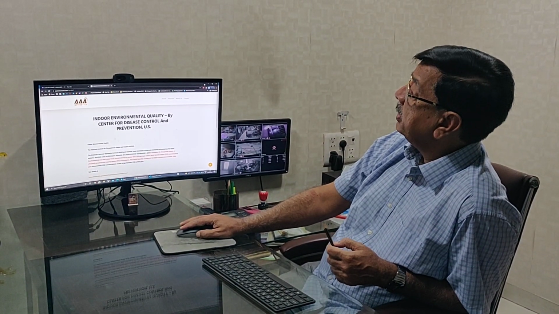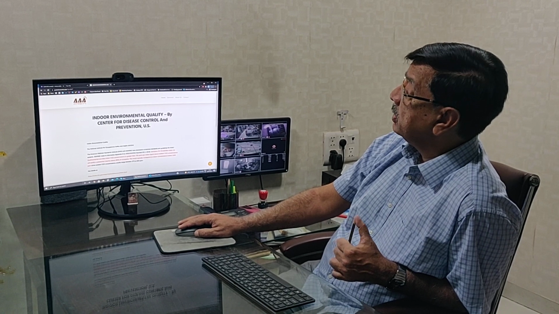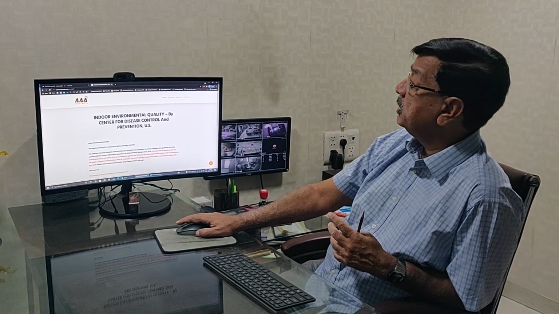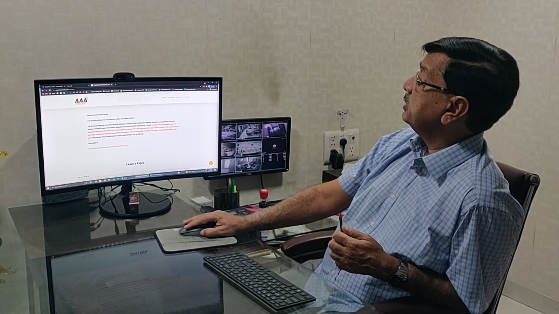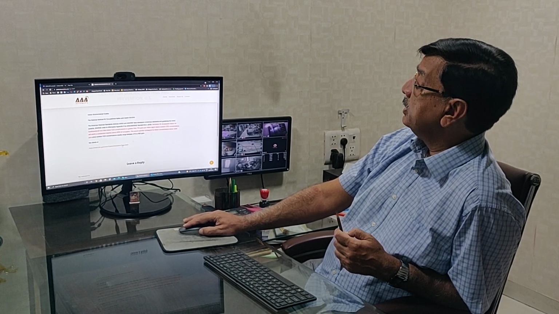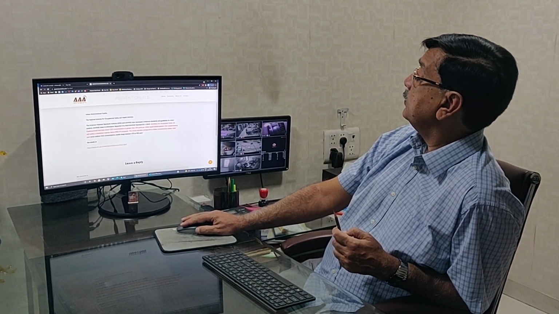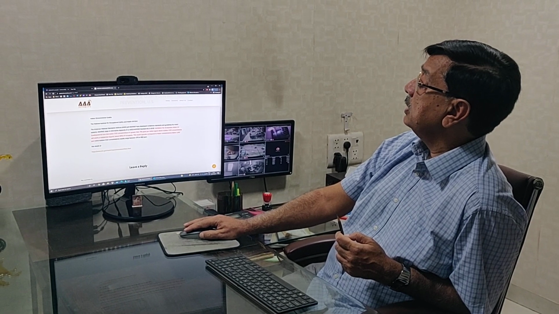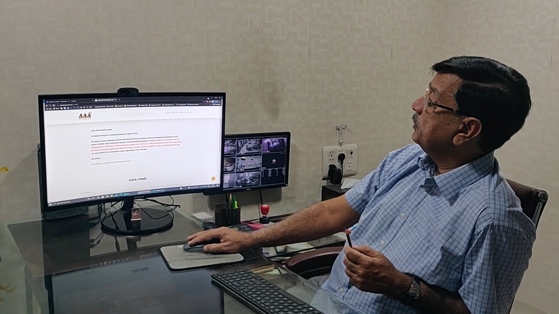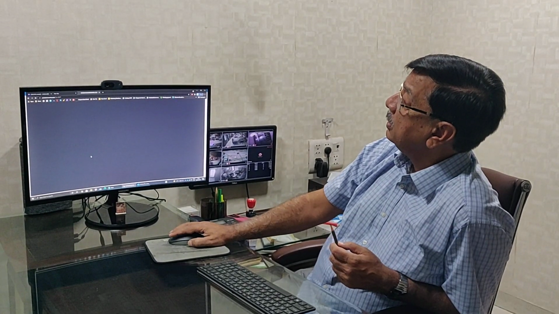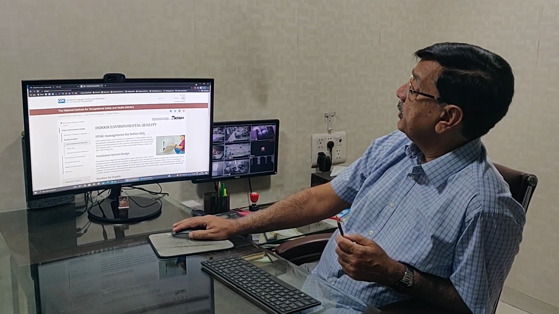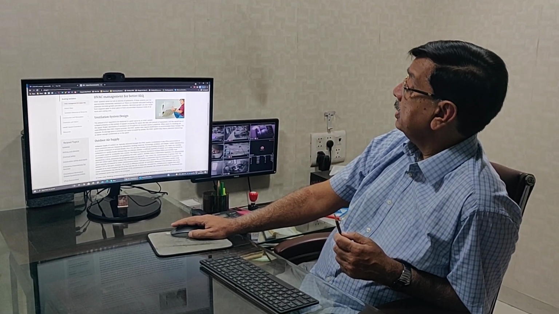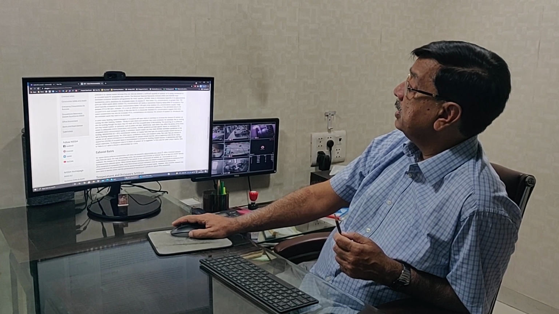Now this is again indoor environment quality by the Centers for Disease Control. This is the second time we are going to the CDC. Here they have clearly written that ventilation for acceptable indoor air quality means indoor concentrations no greater than 700 ppm. This is again written in indoor environment air quality, outdoor air supply, and loss rates.